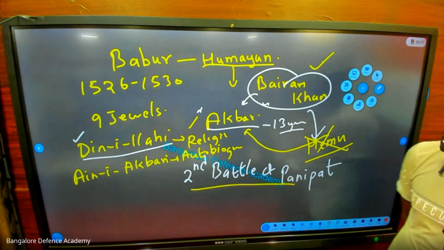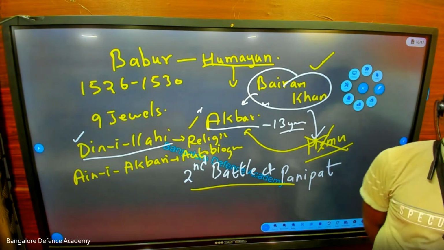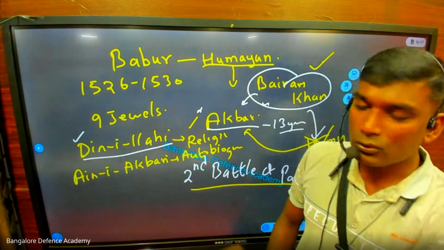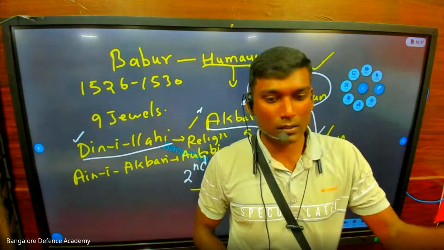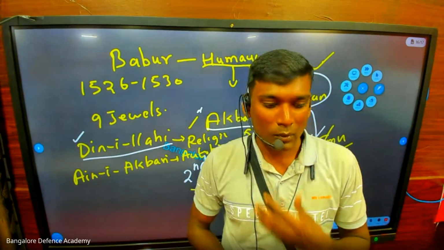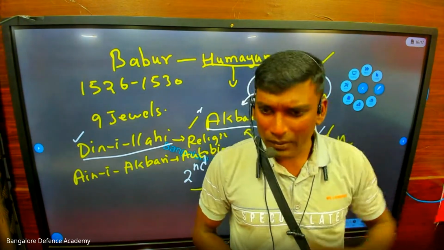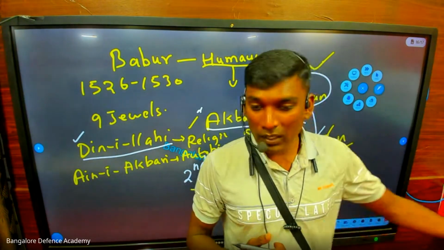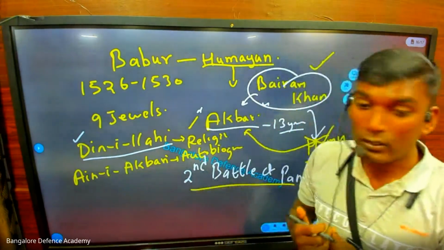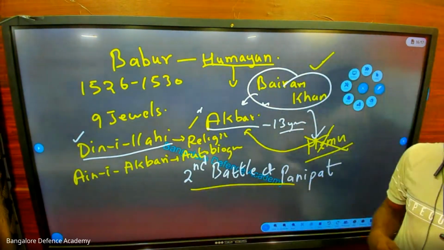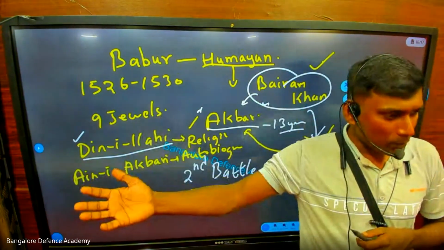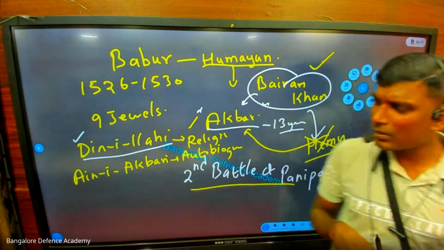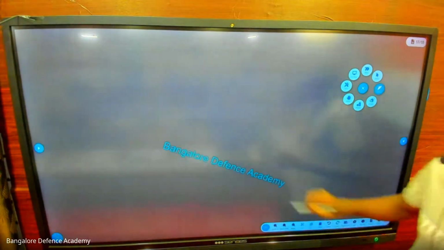So Akbar was a very strong, very brave king, but he didn't know what his future was. One day he was very sad. He goes to a Sufi saint and says, dear saint, I have a problem. I am always on the battlefield. If I die there, who will be the next king? I don't have any son, so I am very sad. The saint told him, don't worry. Go happily to the next battle, come back, and you will have good news. You will be a father to a baby boy. Akbar says, okay, let us see whether it happens.